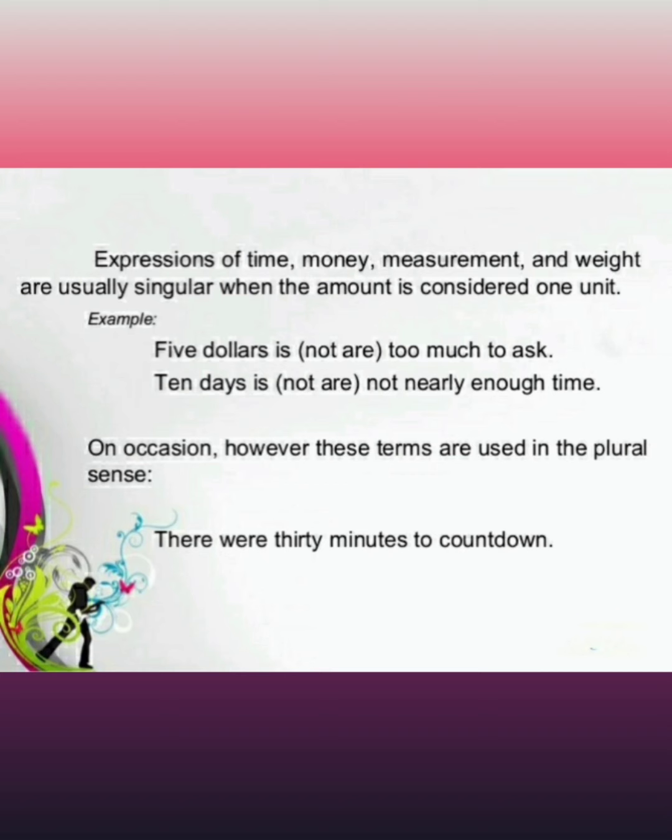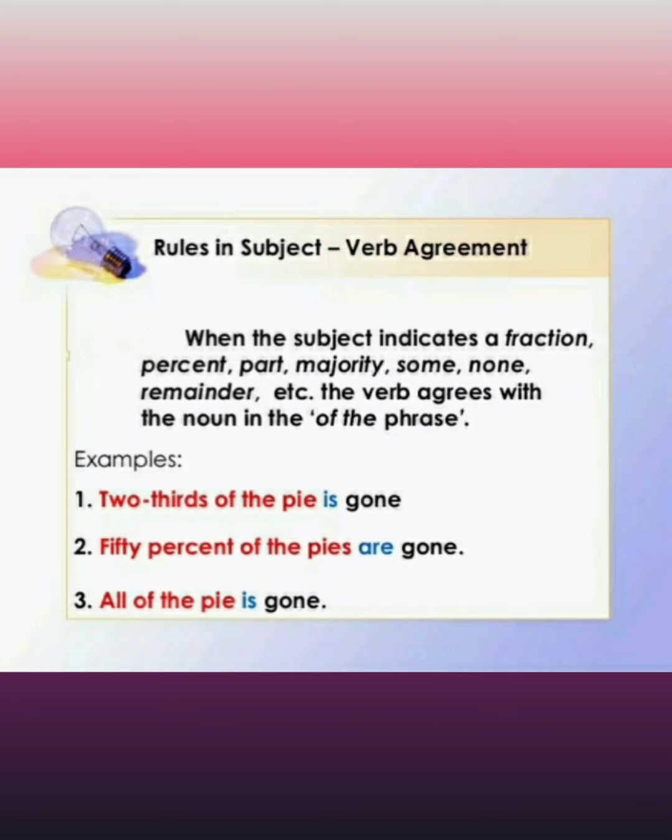There are some occasions on which these terms are used in the plural sense. For example, there were 30 minutes to count down. There were. So it depends upon the sentence, or on the occasion, how you are going to use that particular word, or it depends upon the meaning. Okay, when the subject indicates a fraction or any percentage or part or majority, like some, none, remainder, etc., the verb agrees with the noun of the phrase.